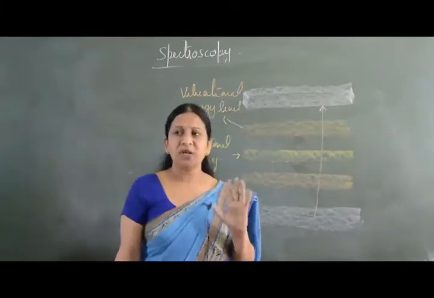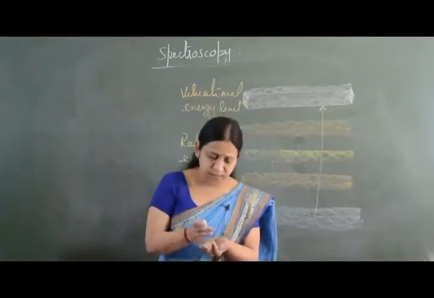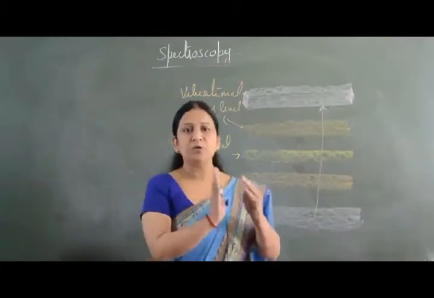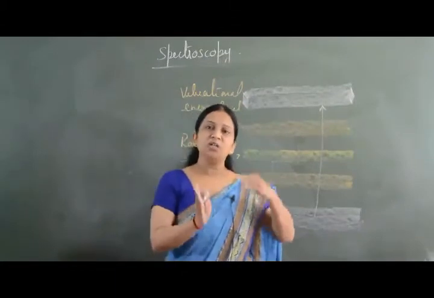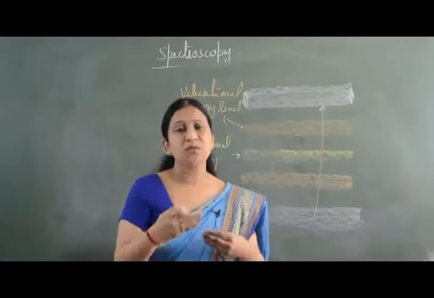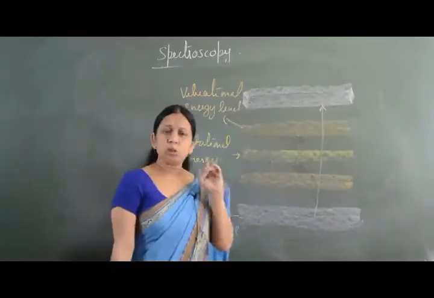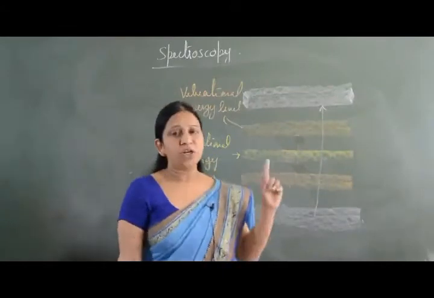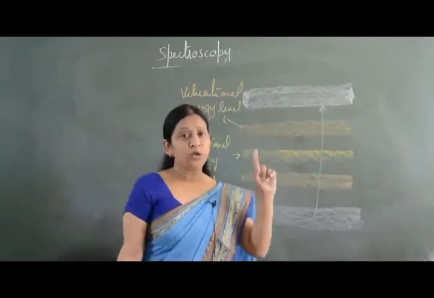We have a condition where these rotational and vibrational changes can be restricted, but we are going to discuss it later on. So this is the concept about rotational energies and rotational energy levels: how rotational energies are created, how rotational energy levels are formed, and when a transition takes place between the energy levels, what changes take place. If a molecule is spinning on its axis, that means it will have rotational energy, and we have rotational energy levels. That is the only change which is going to take place.